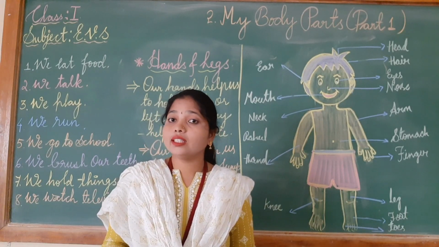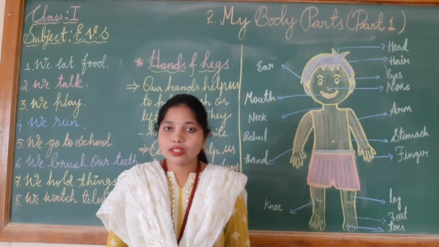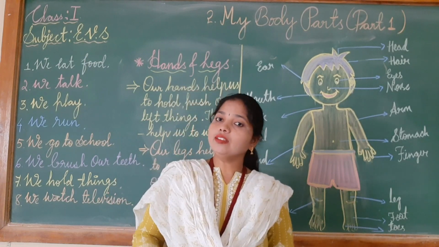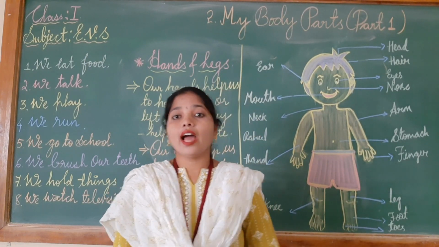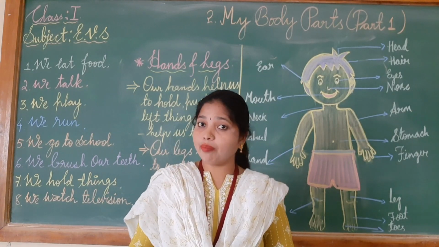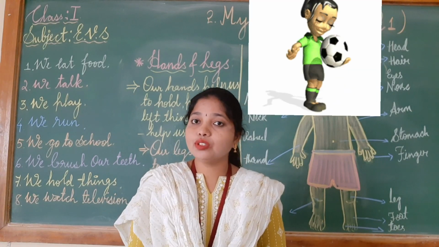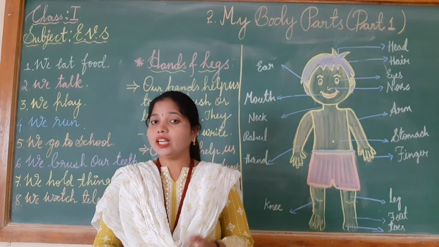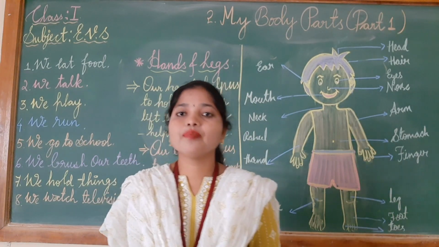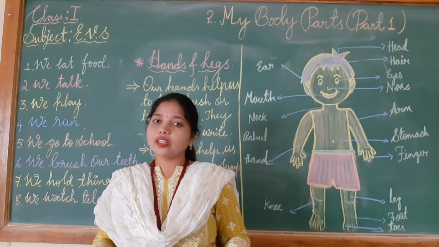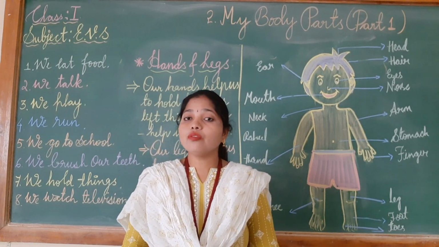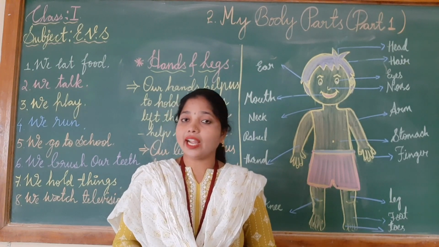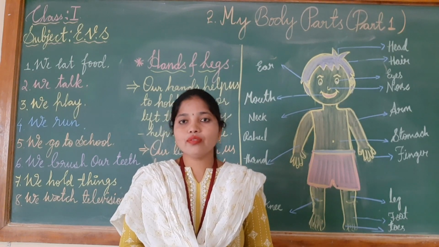So what are the activities of legs, children? Legs help us to walk like this, to run and to jump, and we all are standing on our legs. And for kicking also, children: whenever you are playing football, how will you kick? You will kick the ball with the help of your legs. So children, legs help us to walk, run, jump and kick. With the help of these legs only we are standing now. Okay, so these are the activities which we can do with the help of legs.